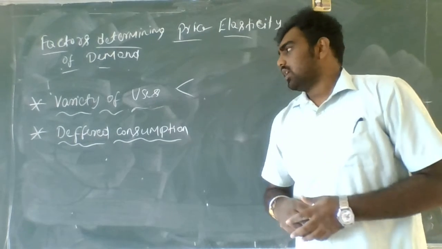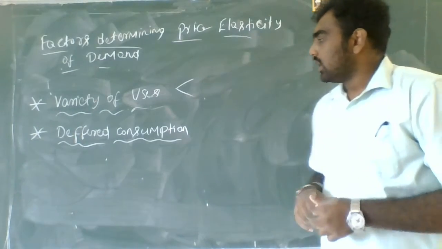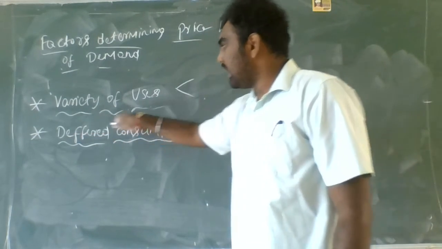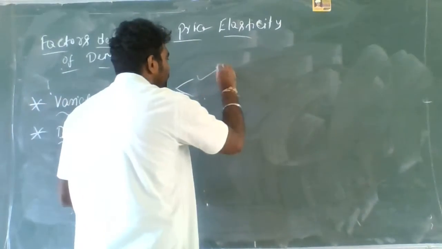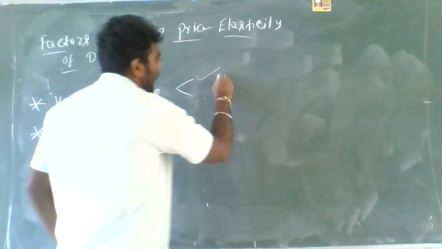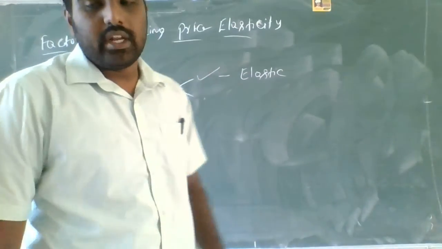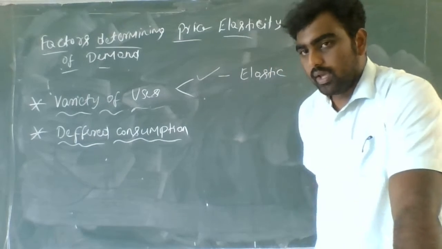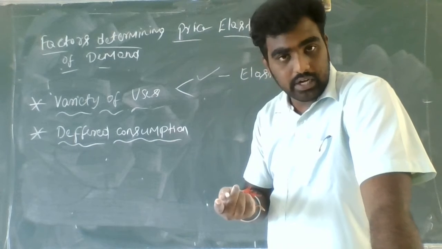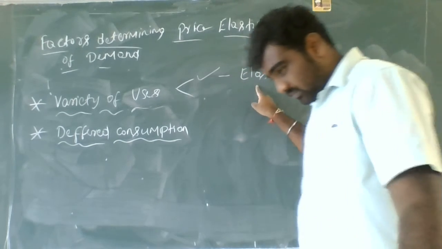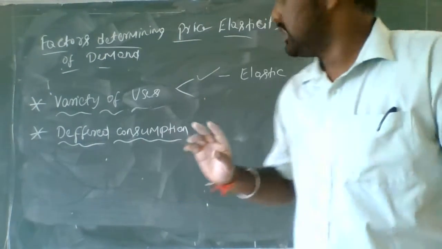Okay, students. So these are the last two factors for price elasticity of demand. The last one is variety of uses. If the good has a variety of uses, it is elastic. Let us take an example of milk. Milk has a variety of uses. You can make milk into even curd also. So when the price changes, the quantity demanded changes.